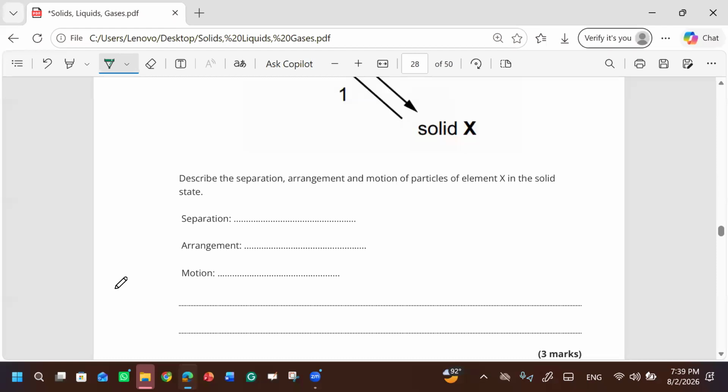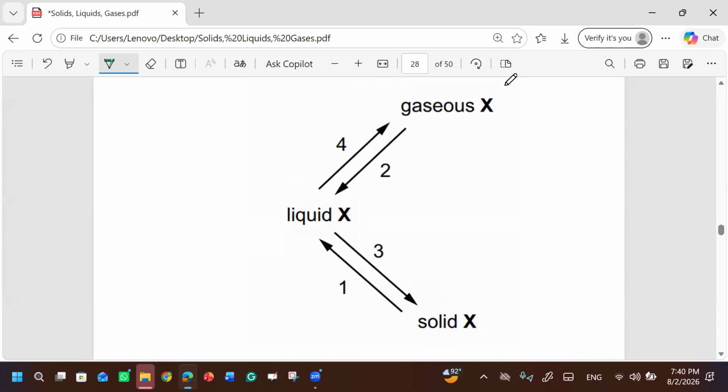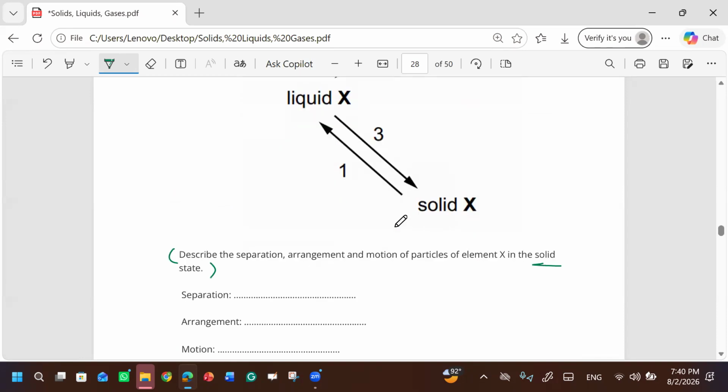This X has three states. It can be solid, liquid, or gas. But you have to tell about the solid.